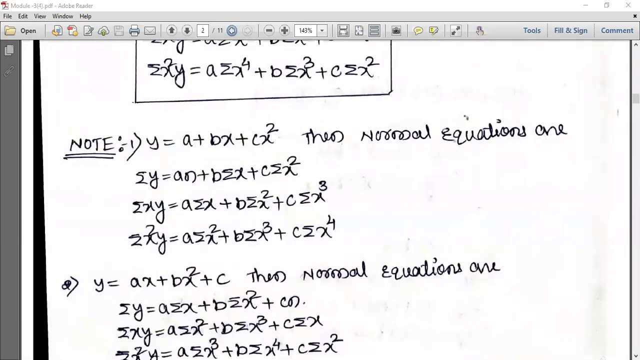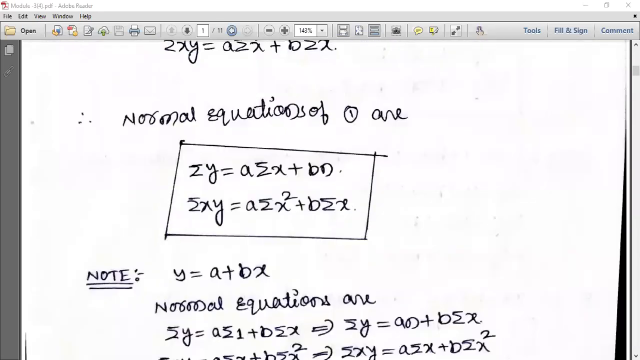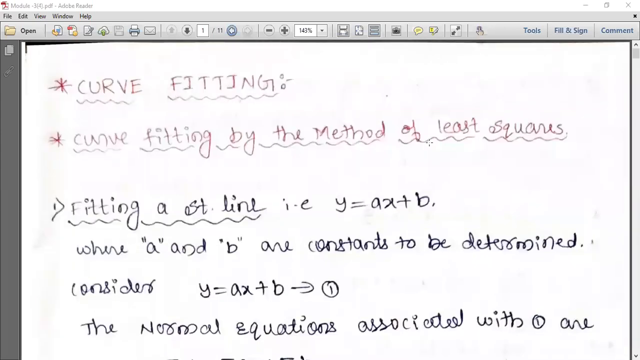If you have any doubts about writing normal equations, you can ask me, because another 4 minutes are there. If you want to ask any doubts, you can ask me.